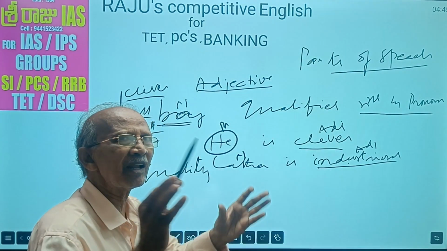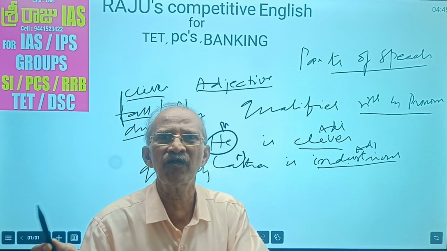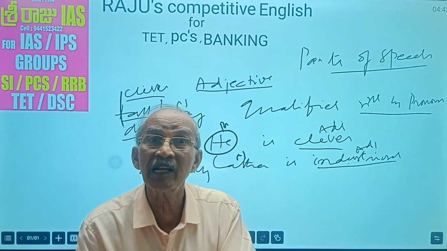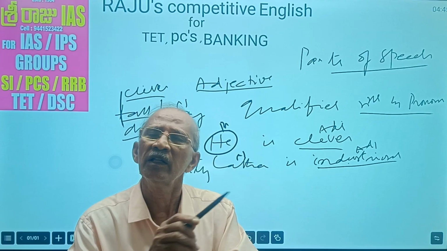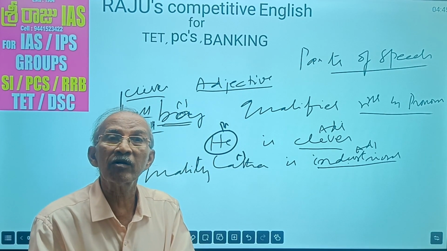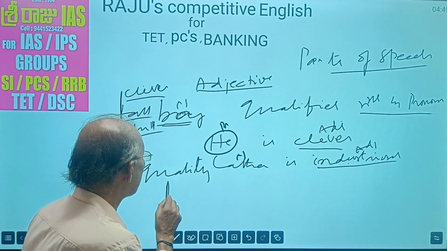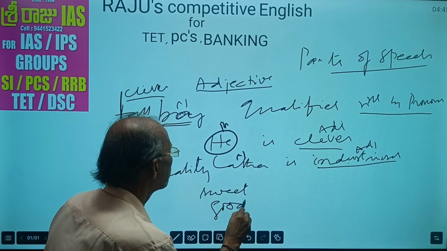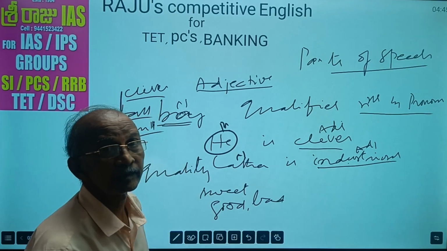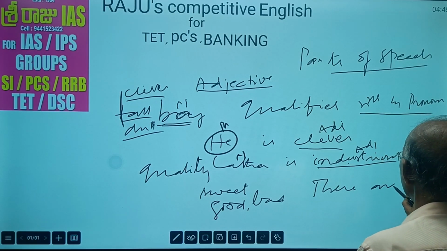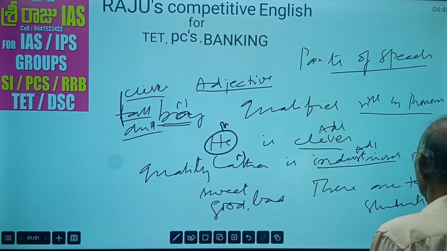Numbers are also adjectives. All numbers are adjectives: 1, 2, 3, 4, 5, 6. Cardinal numbers, ordinal numbers. Ordinal numbers means first, second, third, fourth. These are also adjectives. So, adjectives qualify nouns and pronouns and indicate quality. Quality means good, bad, sweet. These are all qualities. And number. There are 10 students in the class.